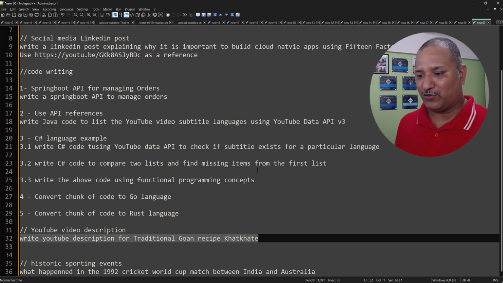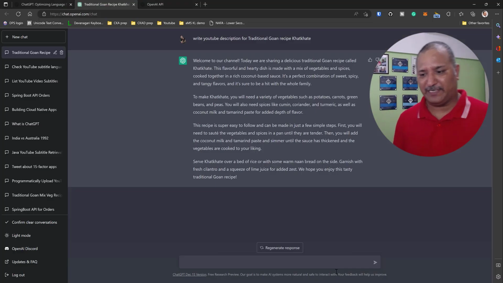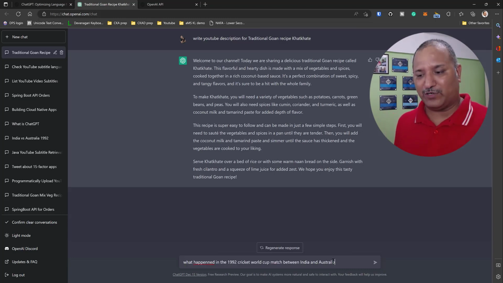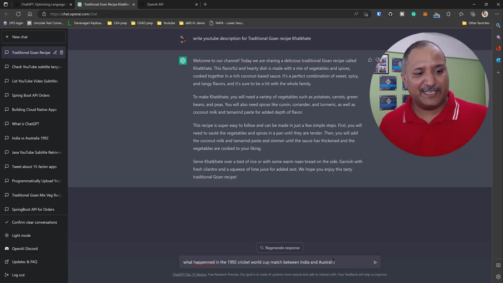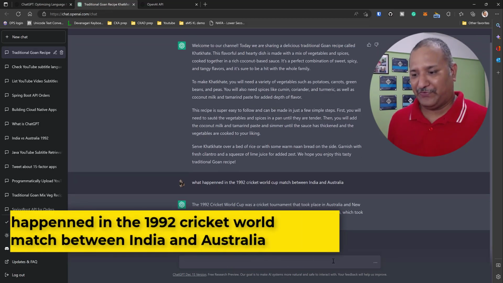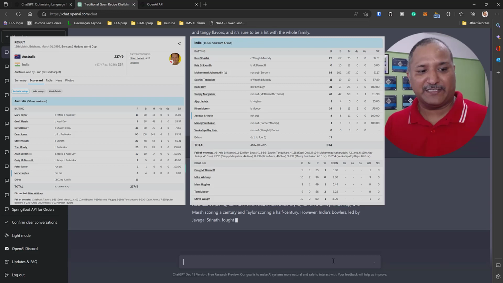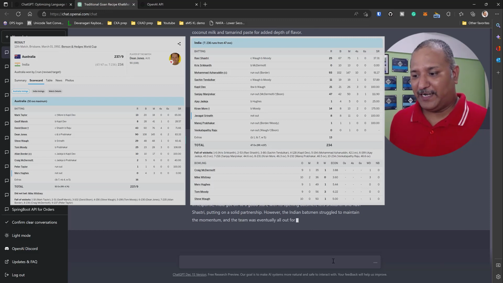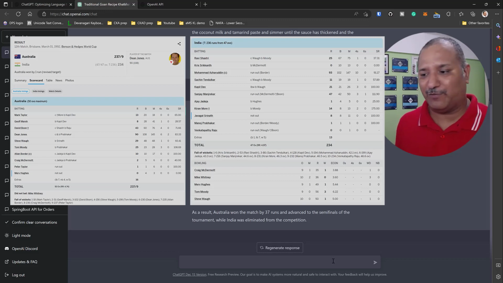Now the last thing I want to try before closing out is something related to historic events, or something that happened in the past. I'm a big fan of the game of cricket, and I started watching cricket in 1992, during the 1992 Cricket World Cup. There was a very interesting game which happened in that tournament between India and Australia. It was a rain-shortened game, and the target for India was revised. The game went on till the last ball, and India lost the match by 1 run. So it is one of those iconic matches, I would say, from my memory.